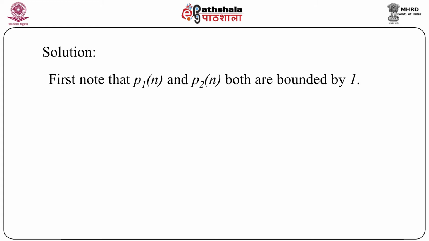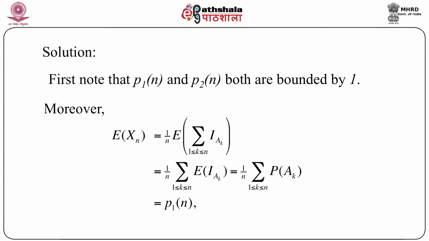First, note that this P1n and P2n, the way they are defined, are both bounded by 1. That is immediately clear from the way we have set up P1n and P2n. Then we have the expectation of xn. Now xn is 1 by n into the summation of I_Ak. So the expectation of xn equals 1 by n times the expectation of the summation of I_Ak. Now we know that this is a finite sum and there is no problem in bringing the expectation inside the summation notation. So this boils down to 1 by n summation k equals 1 to n expectation of I_Ak.